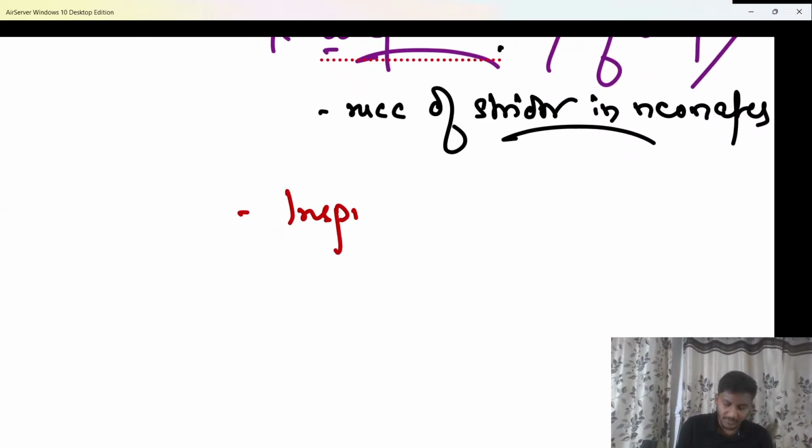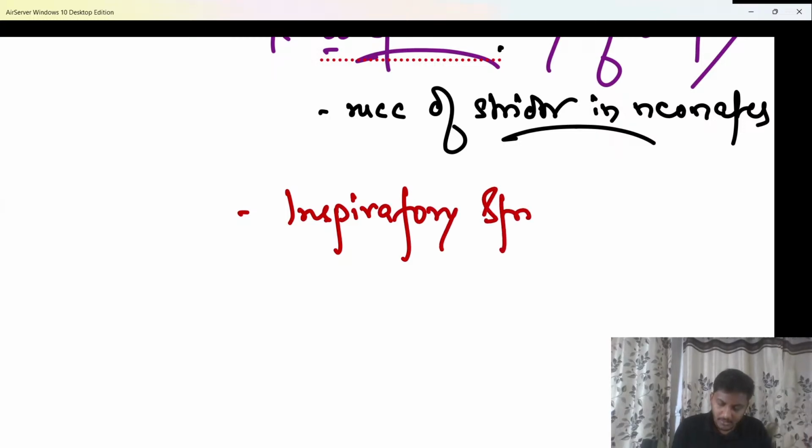It is nothing else but an inspiratory stridor. Reason, the problem is inside the supraglottis. It is usually seen in the supraglottis. As the epiglottis is closing the supraglottis, the patient is going to have an inspiratory stridor. Very good. This is an important thing to be remembered. Recent question of your exam.